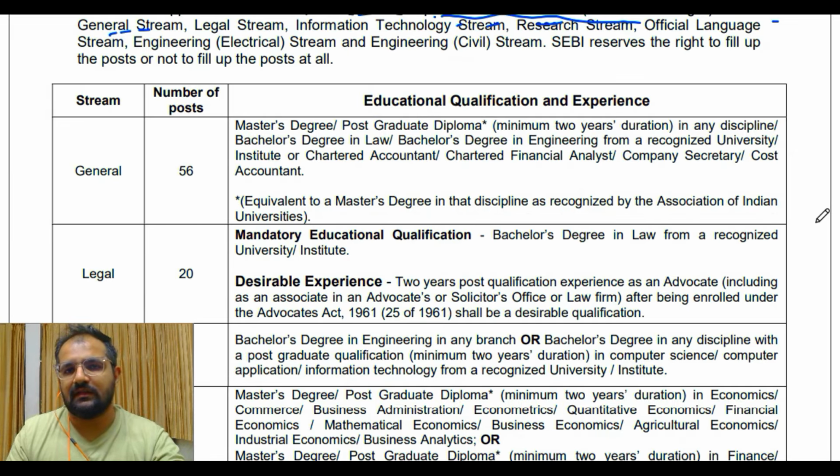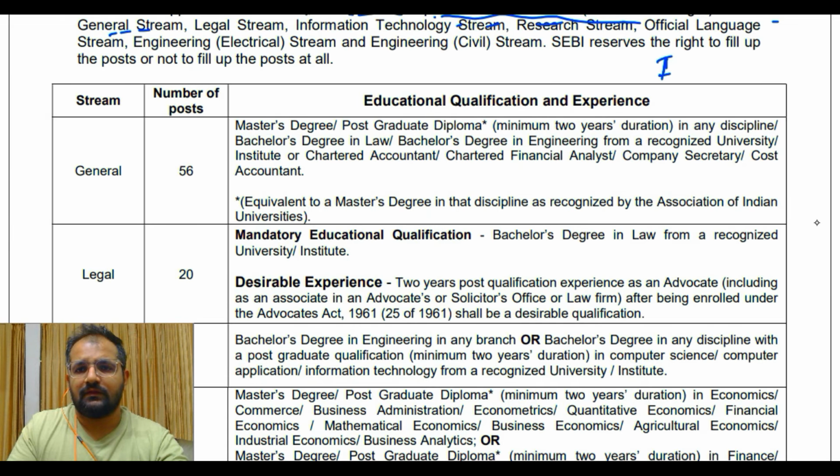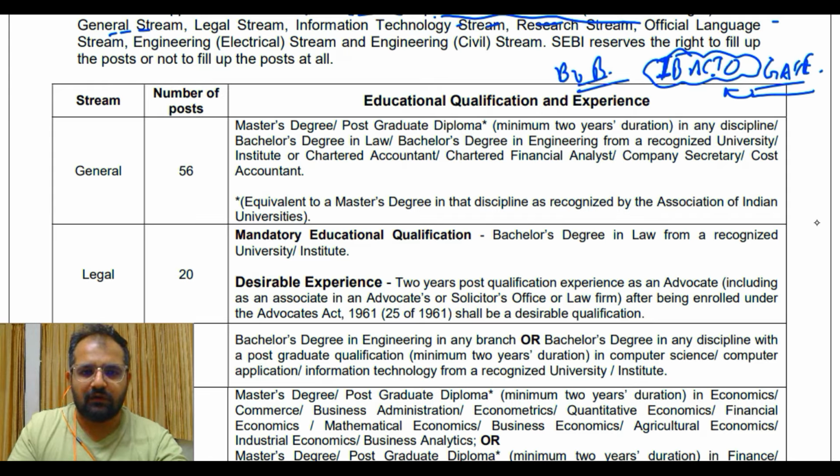One more thing, there are other notifications as well. For example, IBA CIO exam took place a month back, and again one more IBA CIO notification is live. Basically for engineers, if you have appeared in GATE for I guess past 3 years, then you can apply. We'll talk about that as well in the other video. Other more notifications are also there, for example Bank of Baroda and so on. We'll talk about that as well. These are the qualifications as well as the number of vacancies.